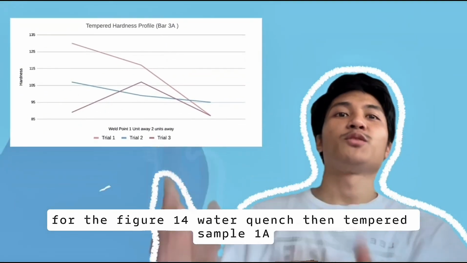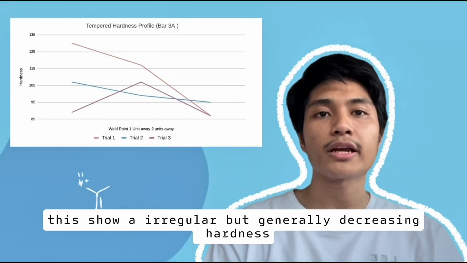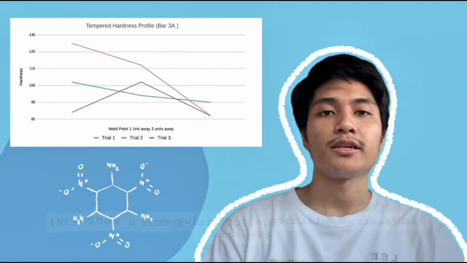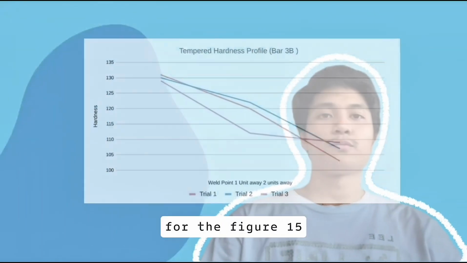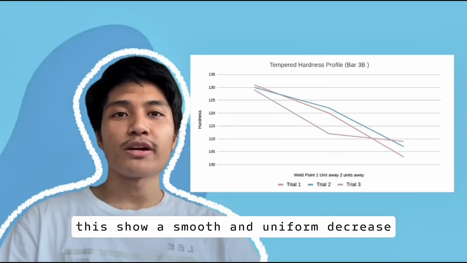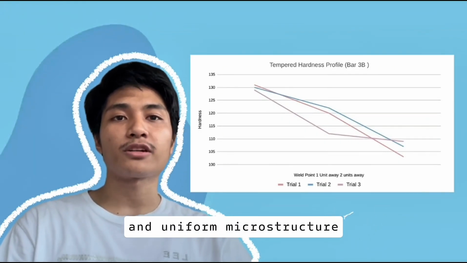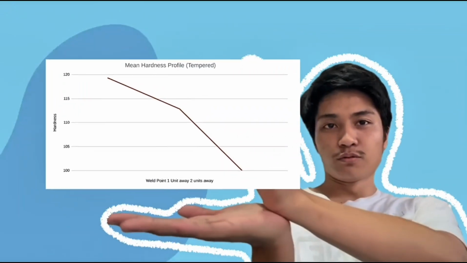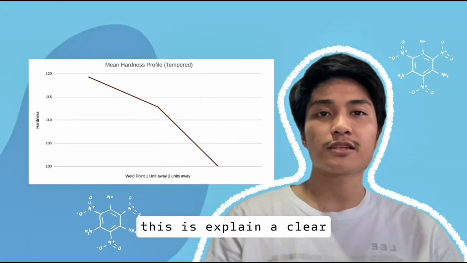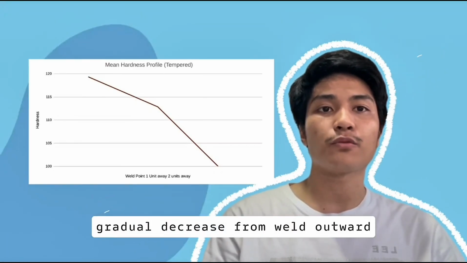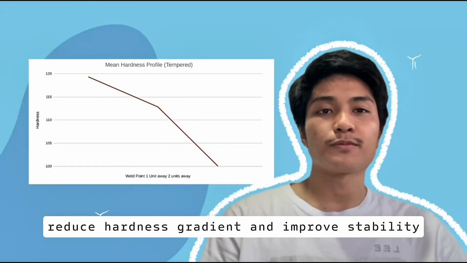For figure 14, water quench then tempered sample 1A, this shows an irregular but generally decreasing hardness. This is due to inconsistent tempering response. For figure 15, this shows a smooth and uniform decrease. This indicates effective tempering and uniform microstructure. For the last figure, the water quench then tempered mean hardness profile, this explains a clear gradual decrease from the weld outward. Tempering reduces the hardness gradient and improves stability.